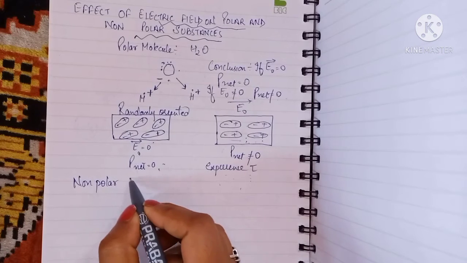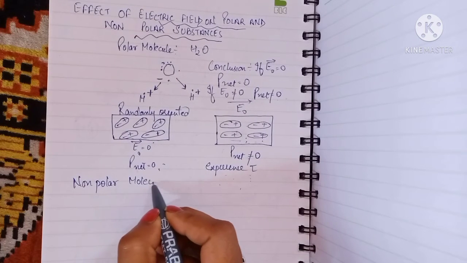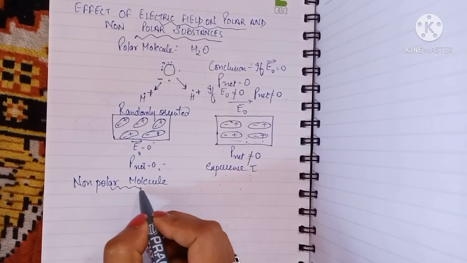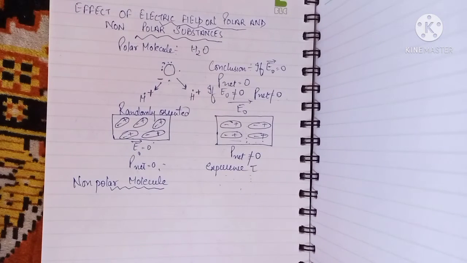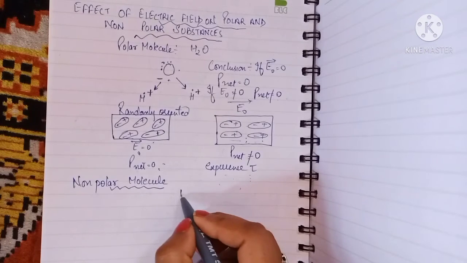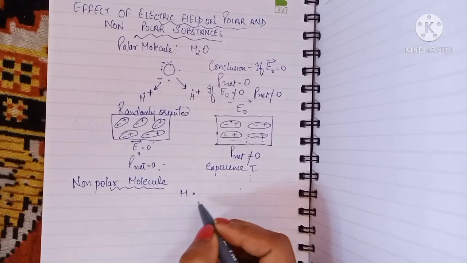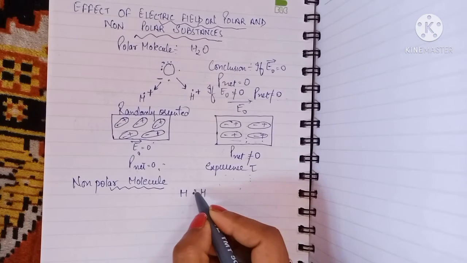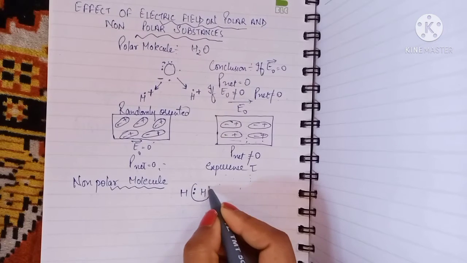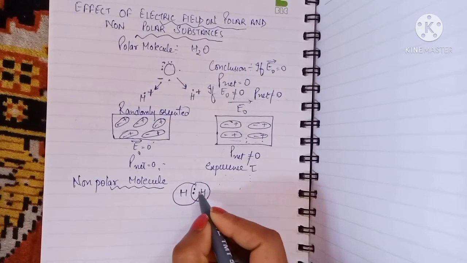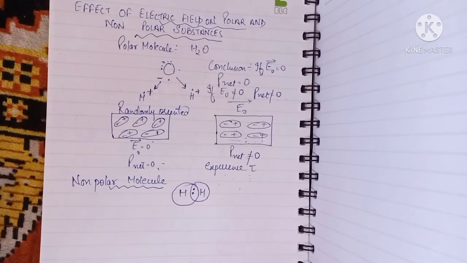Non-polar molecules, for example H2 and N2, are examples in which the center of gravity of the positive and the negative charge coincide. For example, hydrogen has one electron here, and another hydrogen has one electron here. They form the bond by mutual sharing of electrons. So this is the kind of non-polar molecule.